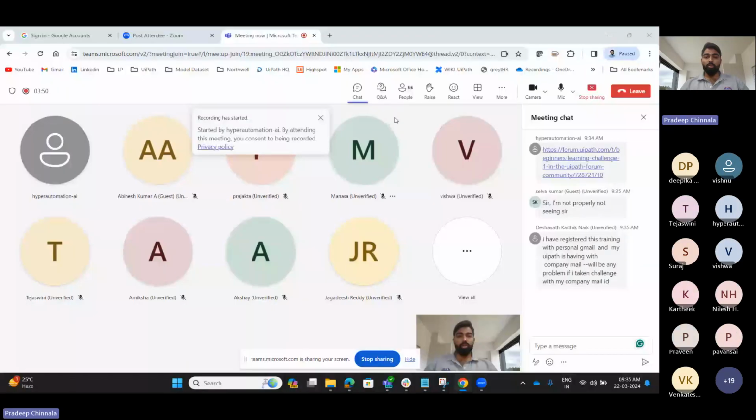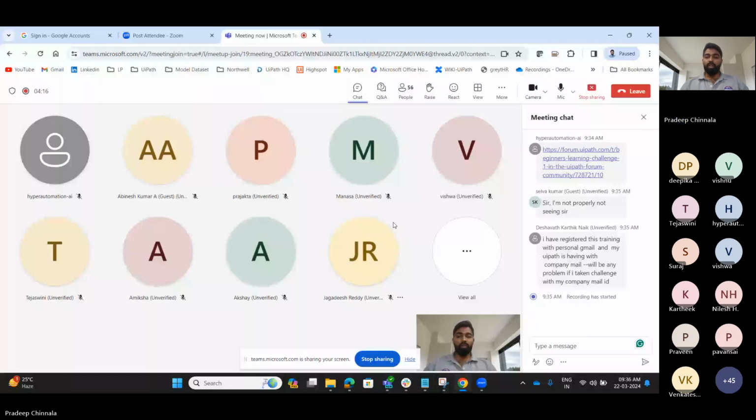But one thing you have to keep in your mind: whichever challenges we are going with, the 5 challenges, go with the same mail itself. So don't switch the mails between the challenges, but apply the same mail for those particular 5 challenges to get more score. Basically, we are considering who are getting more score in those 5 challenges. In the top 10 winners, we are going to give the rewards.